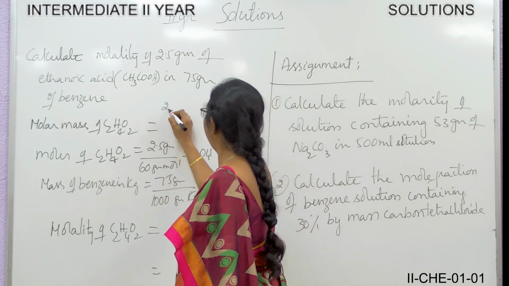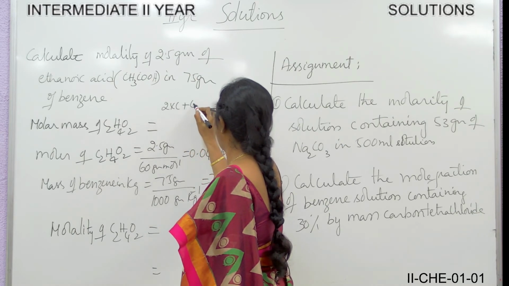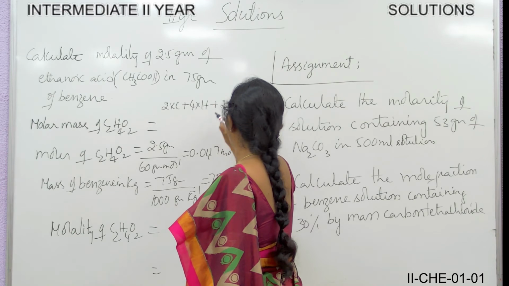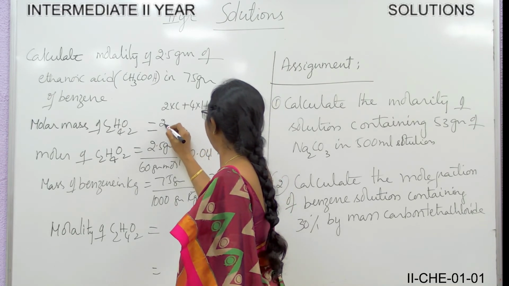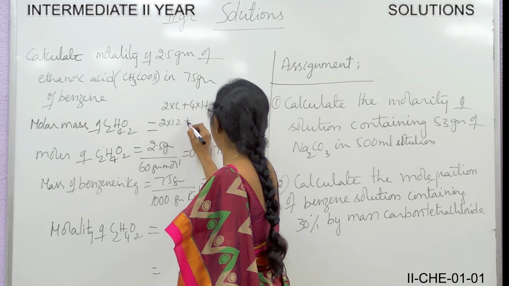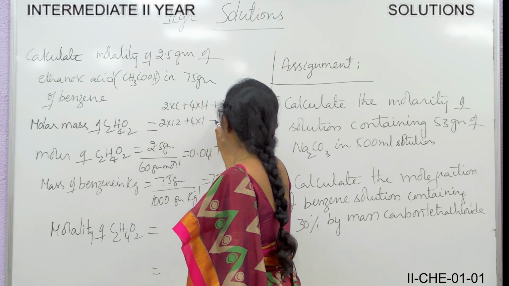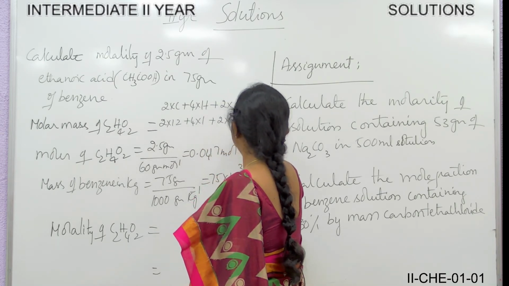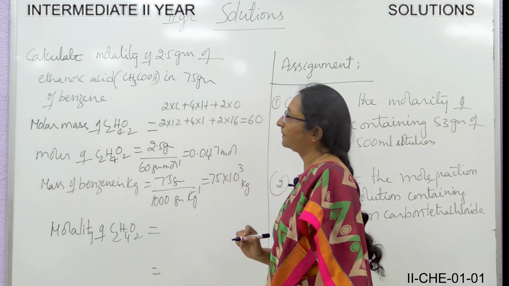Now what is the molar mass of ethanoic acid, CH3COOH? Here we have written C2H4O2. C2, since there is one C and another C, and 3 plus 1 hydrogen makes 4, and 2 oxygen.